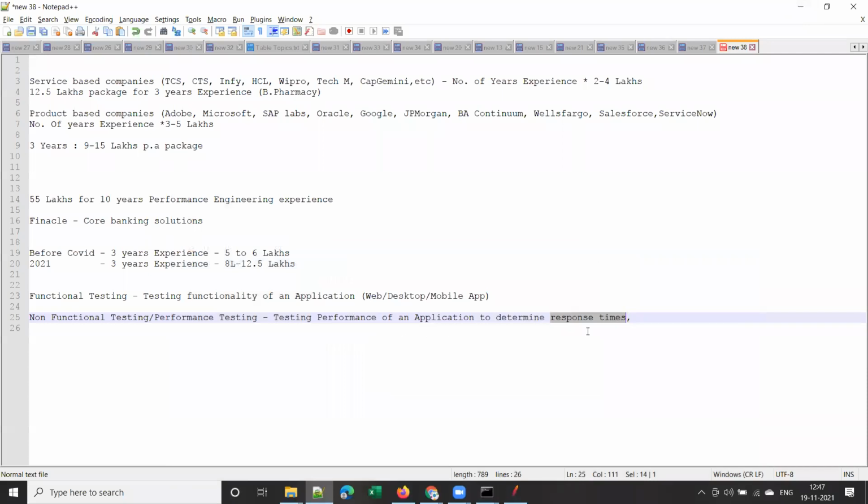So we do performance testing for an application to find out response times, and how stable the application is, the stability and reliability of applications, and so on. Speed, stability, let me put it this way. Speed is related to response times. Speed, stability, scalability, and reliability.